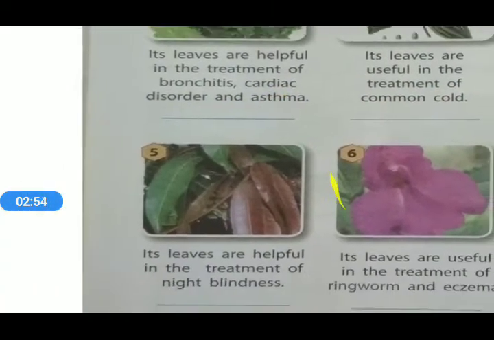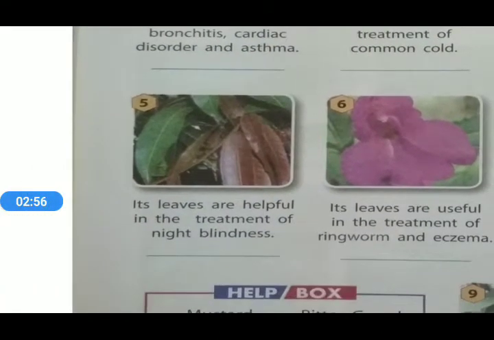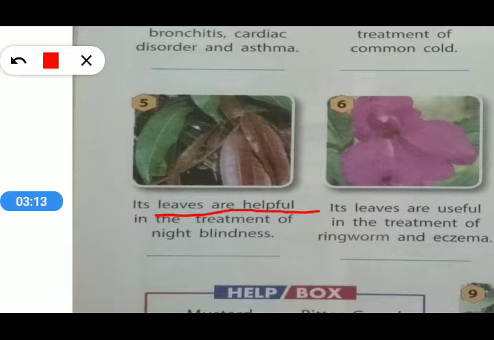The fifth one has been given to you. These are another leaves which are helpful to cure another type of disease, which is called night blindness. What is mentioned here is that its leaves are helpful in the treatment of night blindness. Night blindness means a person who is not able to see at night time.